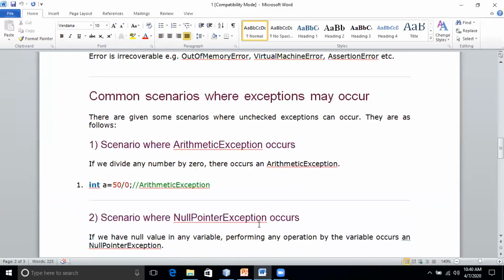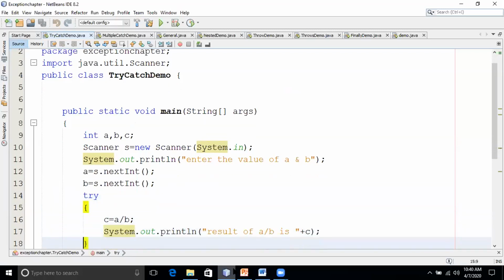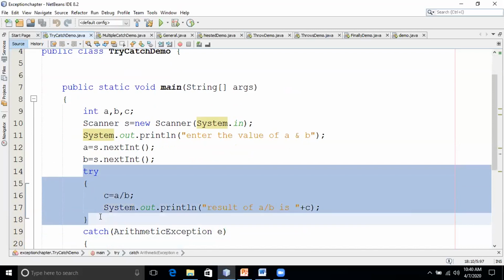Okay. So now when I perform a division, if the B is 0, what kind of exception will it throw? Arithmetic exception, isn't it? So which statement will throw that exception? That C is equals to A by B, right? That statement might throw the exception. I will put that statement in the try block. Whichever statements you feel might throw the exception, put that statement inside which block?